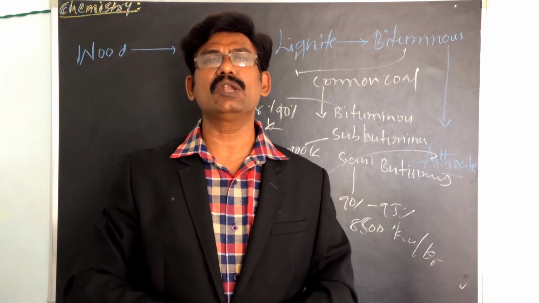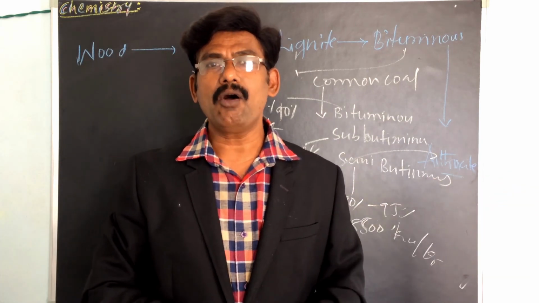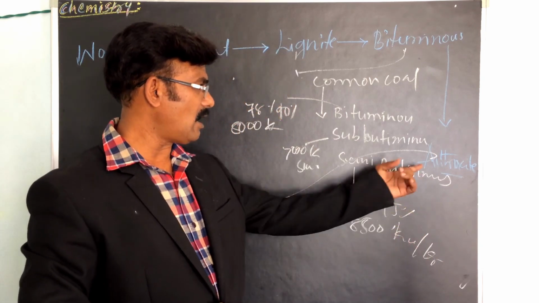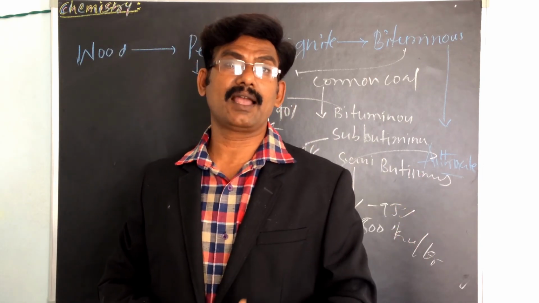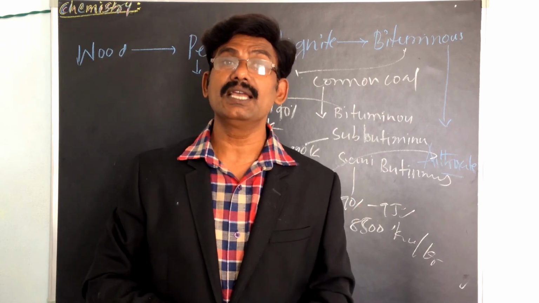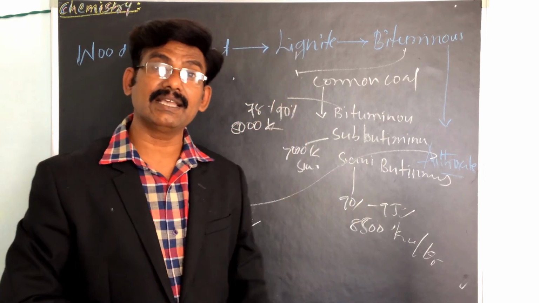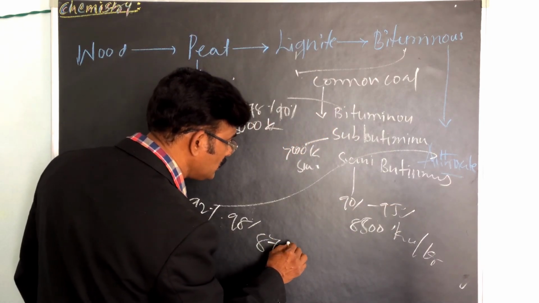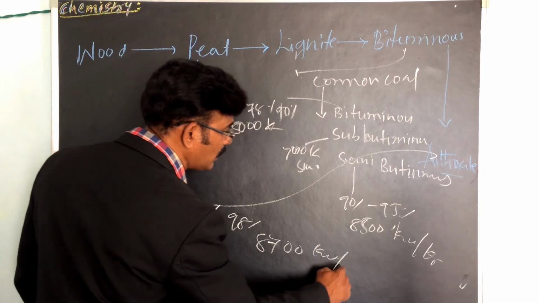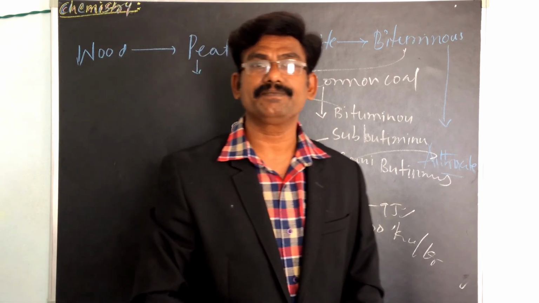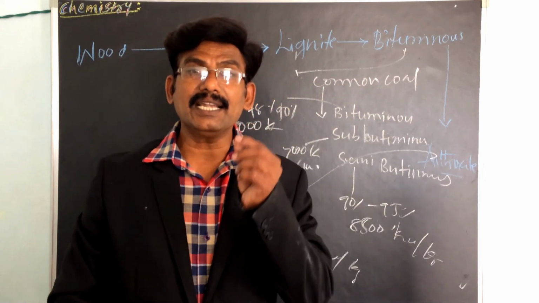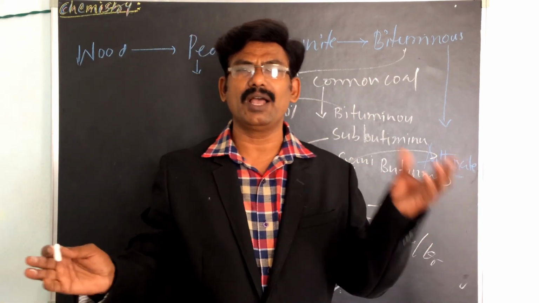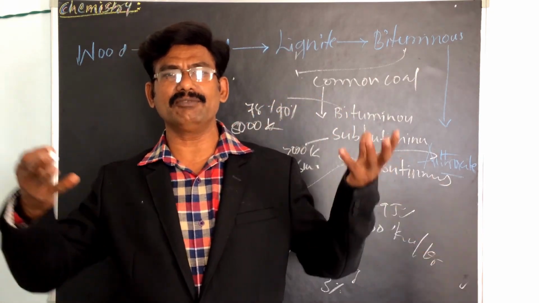It gives intense local heating. These are the hardest kind of coal. Anthracite is very good, first-rank coal. The calorific value is almost 8,700 kilocalories per kilogram. And the ash content is very low, about 3%, so it burns completely and gives a lot of energy.